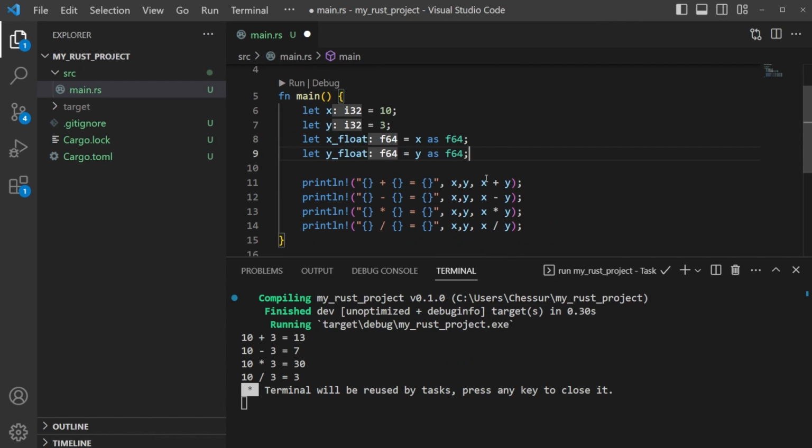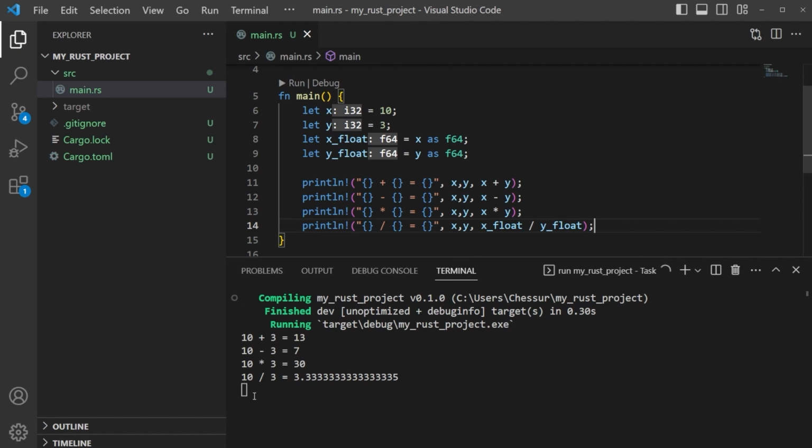And now those are both floats. So we can come in here and store. We don't even have to change x and y in our equation, right? We can just come in here and just say x float for this one, and then float for this one. And that should work. So let's go ahead and save that, run it. And there you go. Now we get that it's 3.33333 forever with the round up to 5.